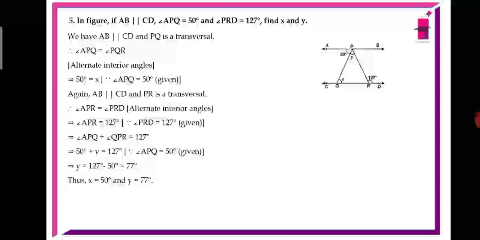Again AB is parallel to CD and PR is a transversal. Then angle APR equals angle PRD, alternate interior angles. Angle APR equals 127 degrees. Therefore angle PRD is also equal to 127 degrees.